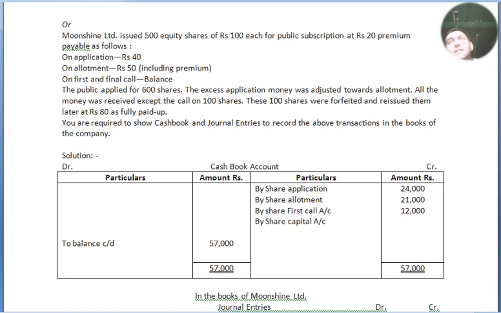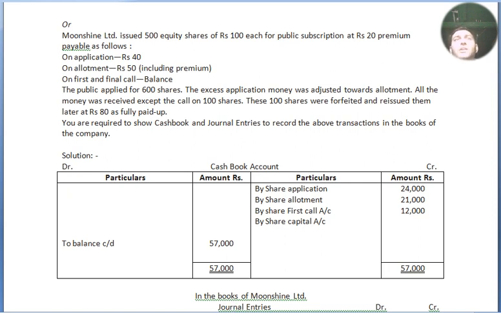Alright, as asked by the question, now let's analyze the paper first. Moonshine Limited issued how much? 500 shares at the rate of rupees 100 each. 100 is the face value. Securities premium is 20 rupees per share. So the face value of each share with securities premium becomes 120 rupees.